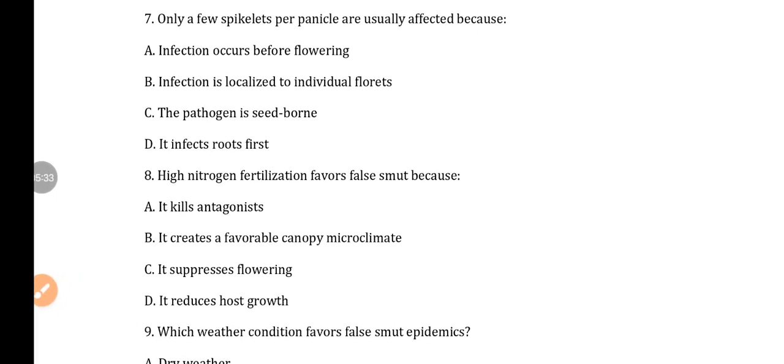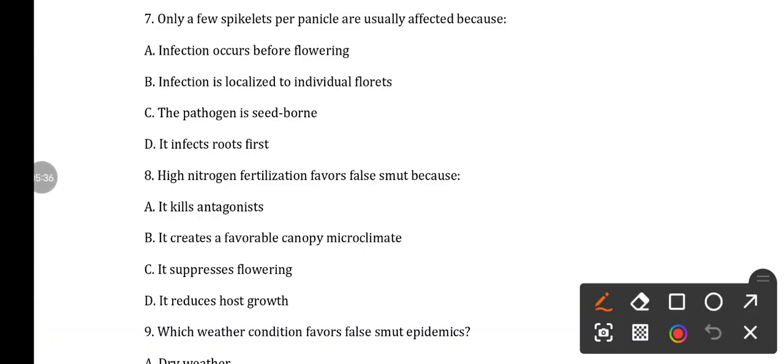Next, question number 7. Only a few spikelets per panicle are usually affected because option A infection occurs before flowering, option B infection is localized to individual florets, option C pathogen is seed borne, option D it infects root first.